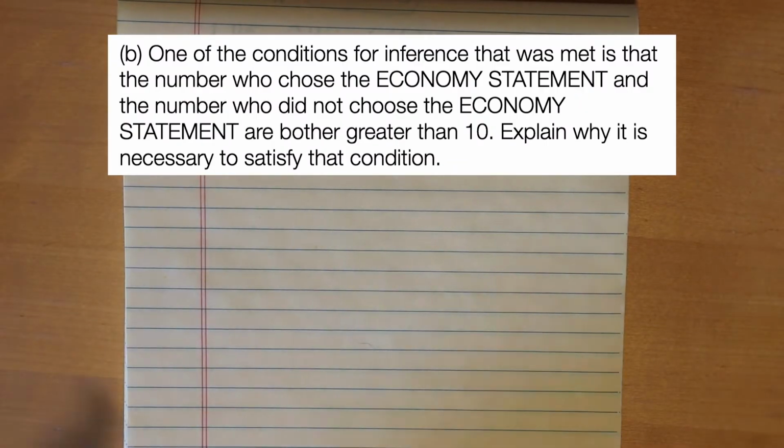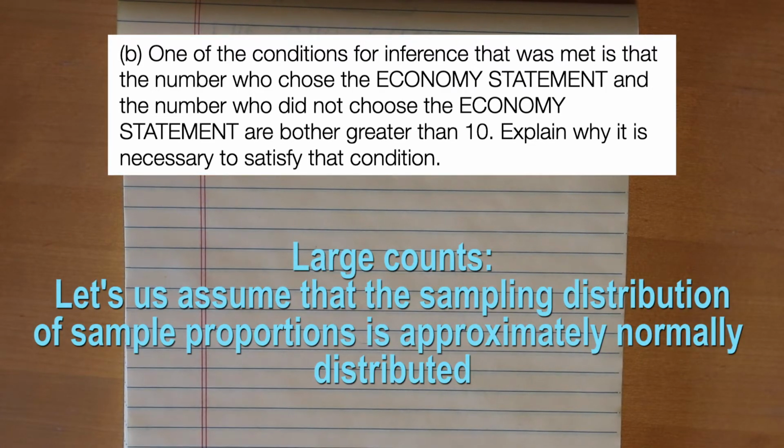All right. So part B, one of the conditions for inference that was met was that the number who chose the economy statement and the number who did not choose the economy statement are both greater than 10. Explain why it is necessary to satisfy that condition. So that is the large counts condition. That condition allows us to assume that the sampling distribution of the sample proportions will be approximately normal. So that is the normality. Mention that the sampling distribution of proportions can be assumed to be approximately normal. That allows us to use the z-score.